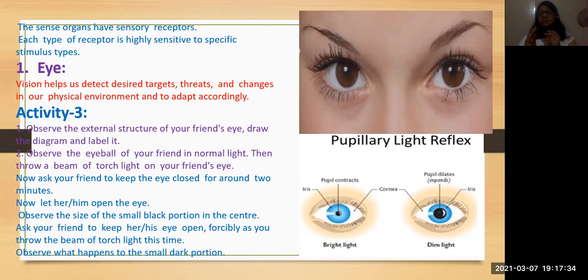So you can observe, but you can't distinguish the colors. Okay, for that you will have further topics on how and why you can't see the colors during the night time. So ask your friend to keep his eye open and forcibly throw the beam of torchlight. Then you can see these changes in the pupil size.